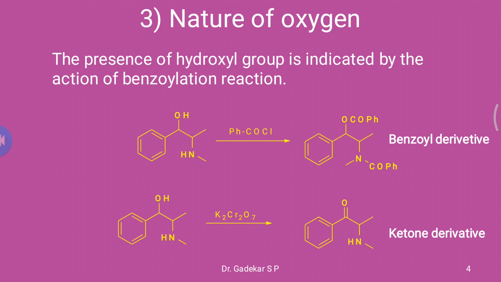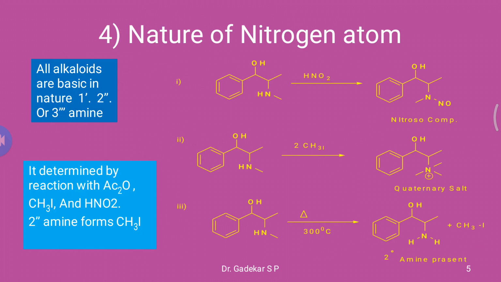Ephedrine molecules treated with K2Cr2O7 form a ketone derivative, which means the hydroxy group is oxidized to a ketone. So this shows the presence of oxygen. Next, structure elucidation, the structure determination of ephedrine: the nature of the nitrogen atom present in the ephedrine molecule.